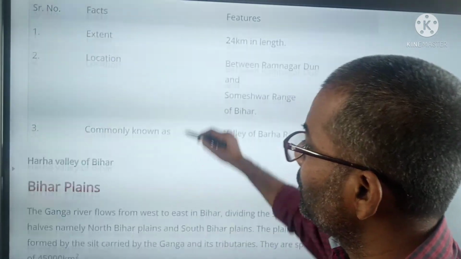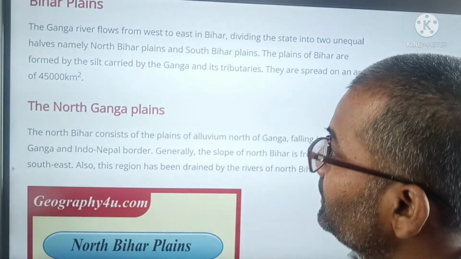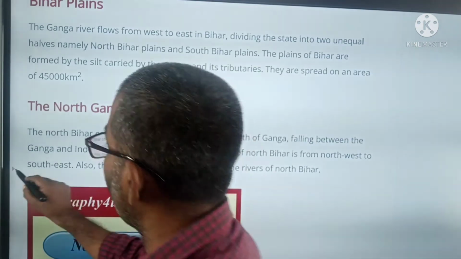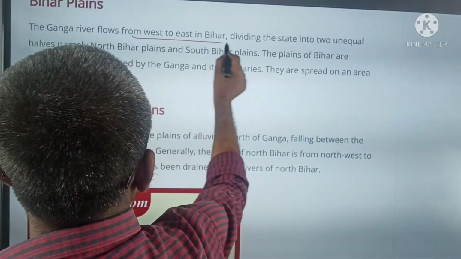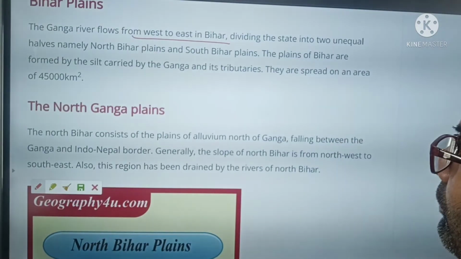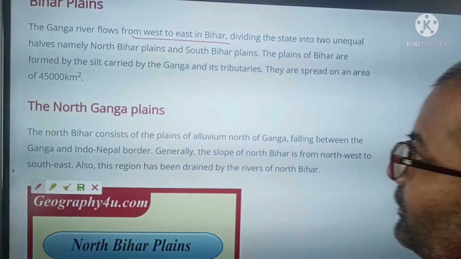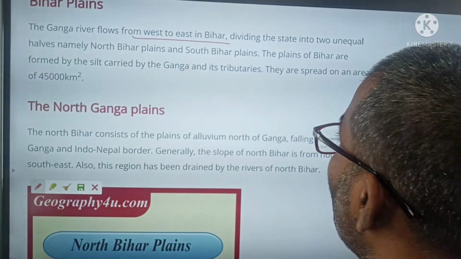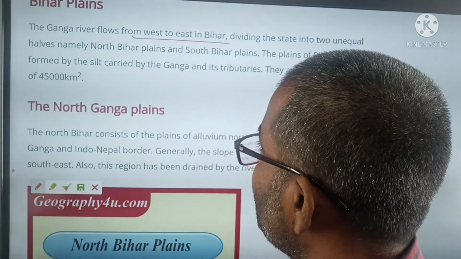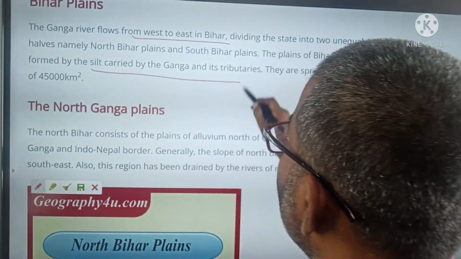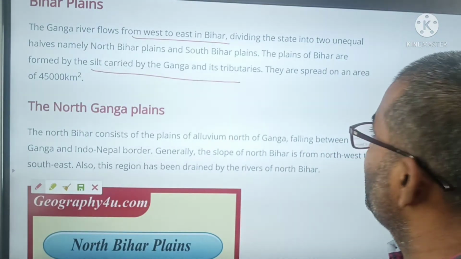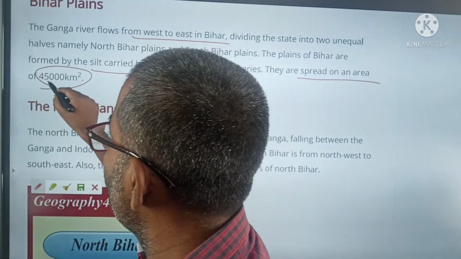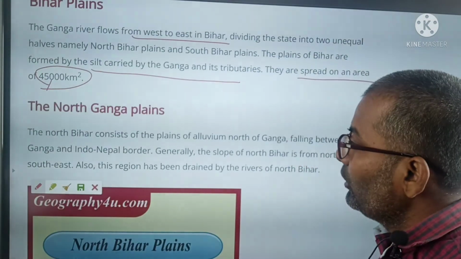Now we come to the Bihar plains. We know that the Ganga river flows from west to east in Bihar and divides Bihar into unequal parts. One part is called North Bihar plain, the other South Bihar plain. The plains of Bihar are formed by silt carried by the Ganga and its tributaries, spread over an average of 45,000 kilometers.